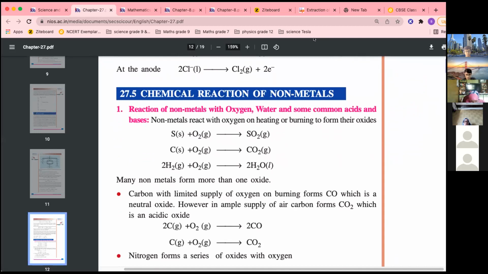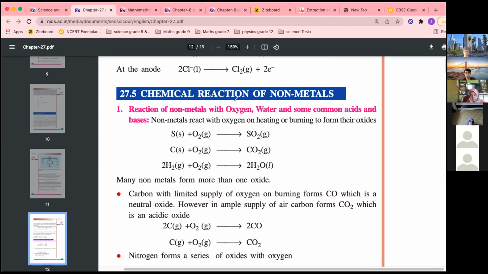Now we have not done chemical properties of non-metals. Remember, in chemical properties of metals we did four reactions. Metals react with oxygen to form metal oxide. Metals react with acid to form hydrogen and metal salt. Metals react with water, cold water, hot water, and steam, differently, to form hydroxides and oxides. These were the reactions which we studied yesterday.